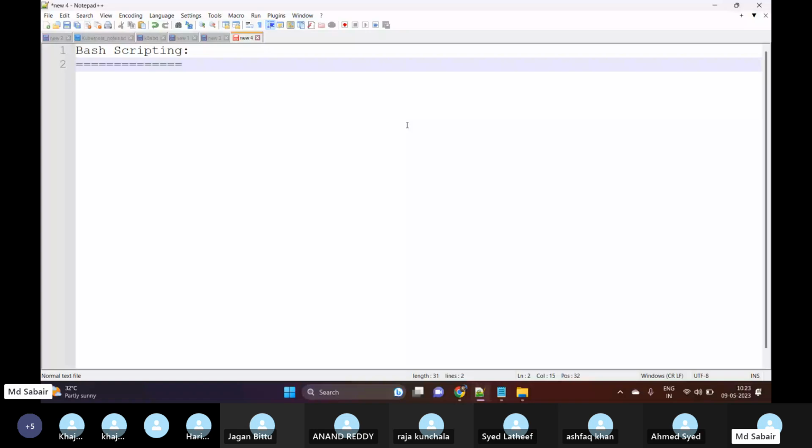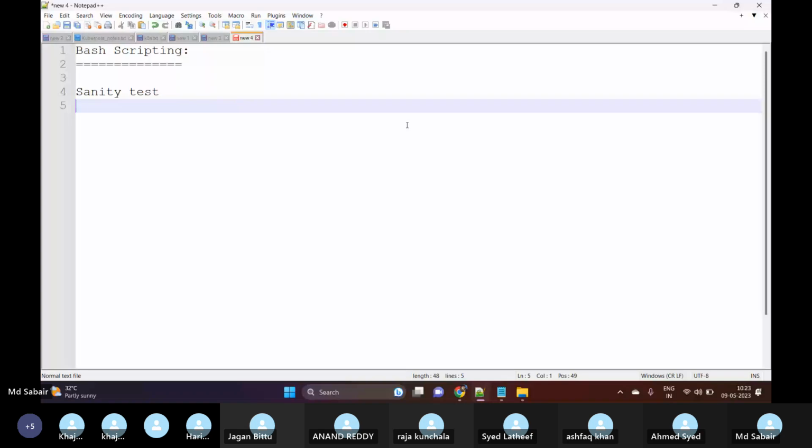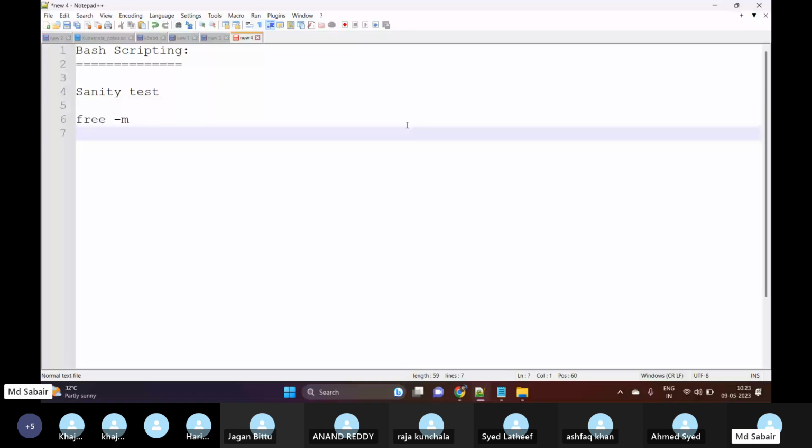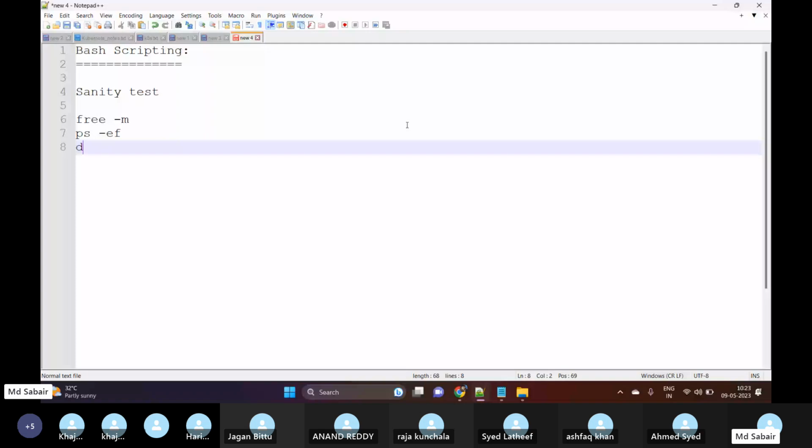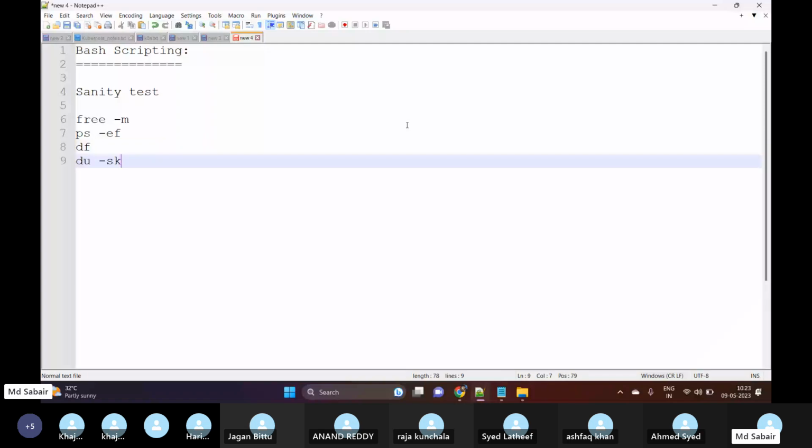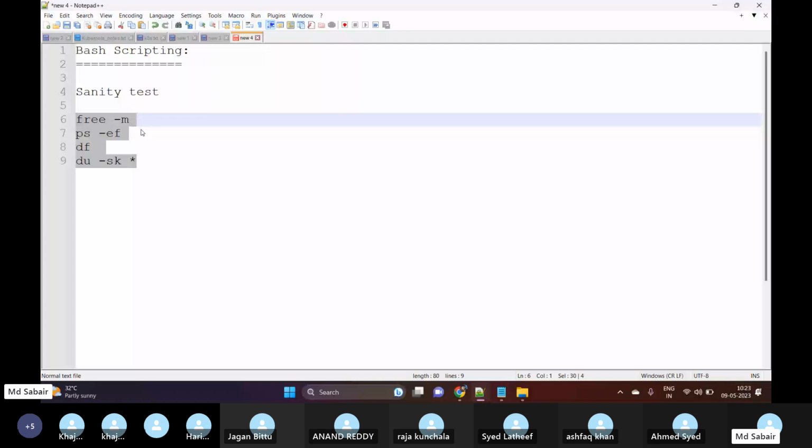Where I will check what processes are running and the disk space, and if any memory is occupied, then I will clear up these directory spaces. So every day I need to execute this set of tasks on my servers to do the sanity test.